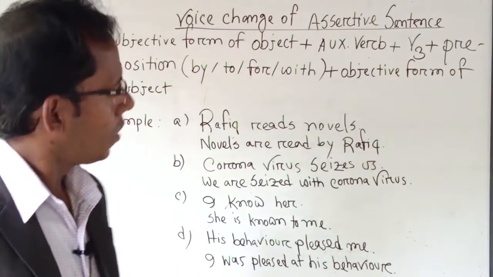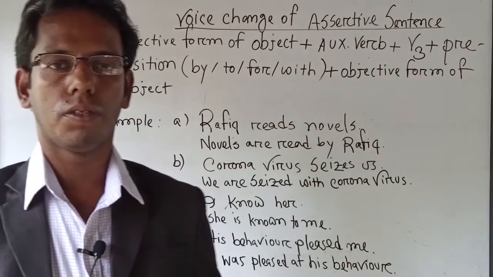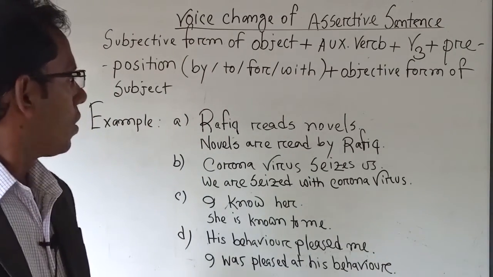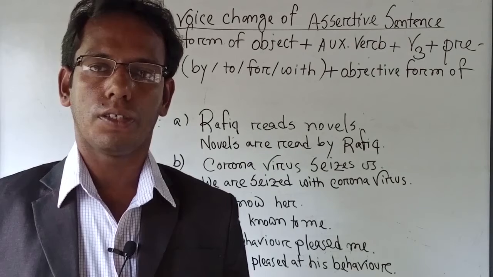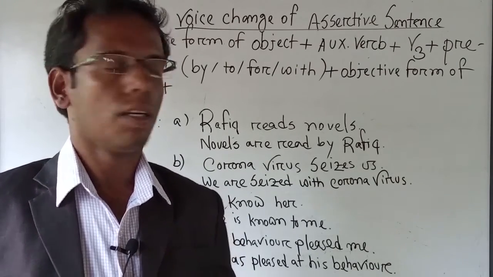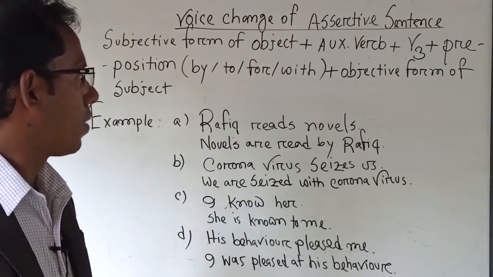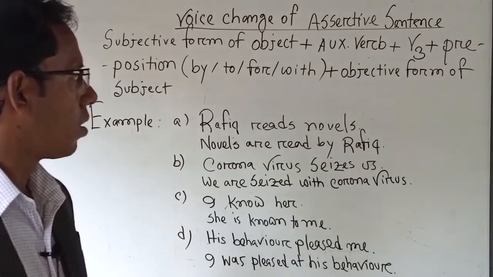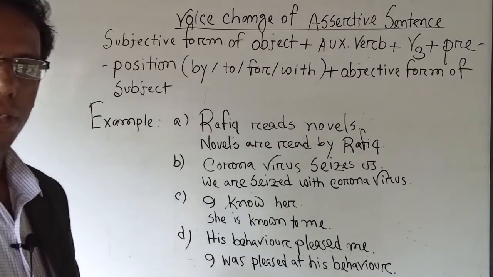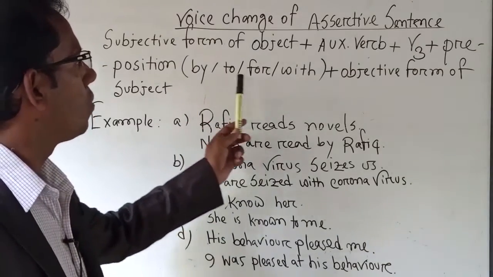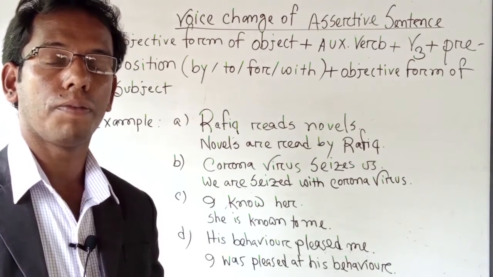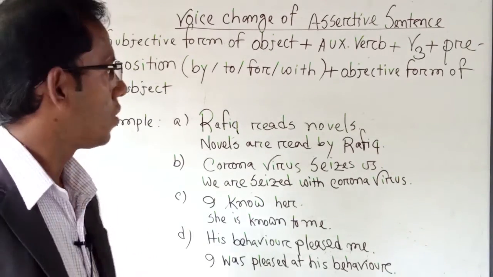So this is the basic structure we have to follow to make active to passive of any assertive sentence. Then if we find any other words, extra words that can be termed as other, we can write them down after the objective form of the subject. Now, I told you that you have to know about by, to, for, with, and their use. These are the prepositions.